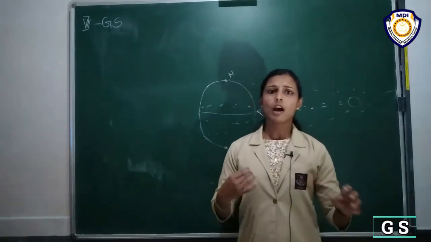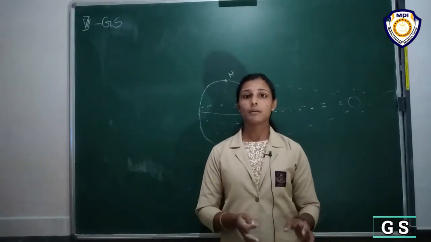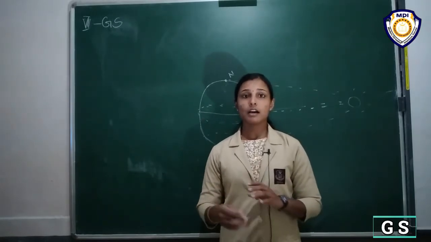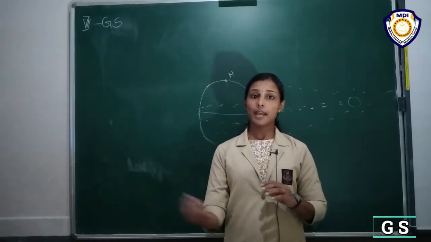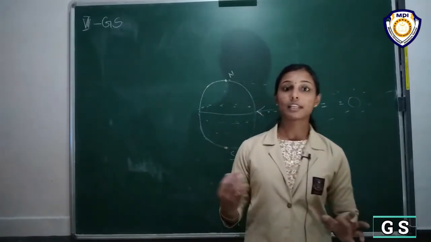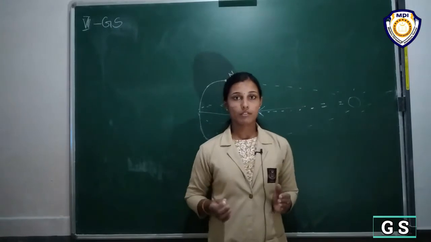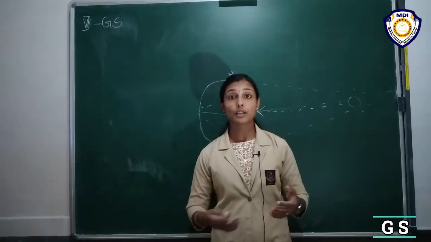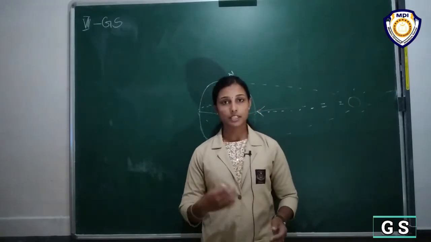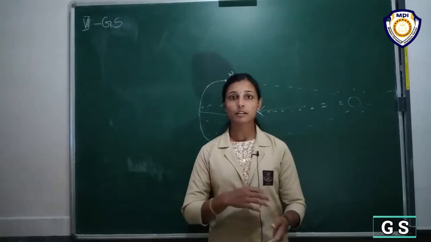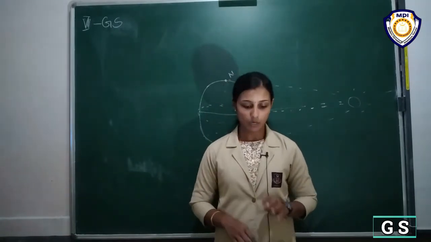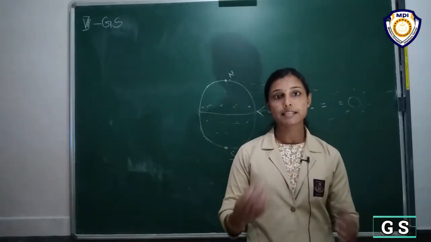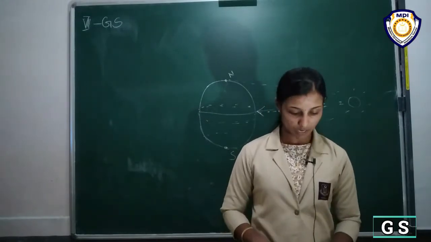Some of the animals like this red-eyed frog also show camouflage. That means they can change their color depending upon the background. They have an adaptation of camouflage, changing their color according to the background. That is how it helps them, it helps to protect them from predators. Camouflage means showing different colors, and it will help them protect themselves from predators, and it will also help them catch their prey.